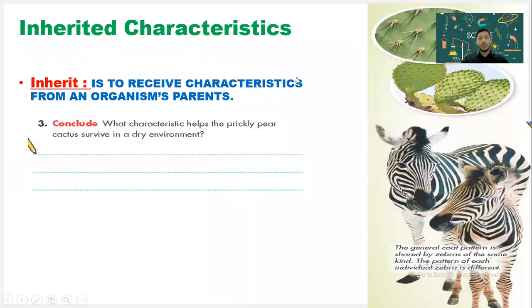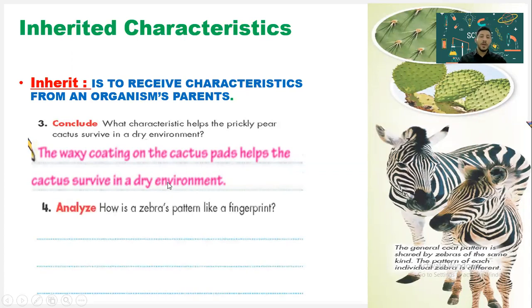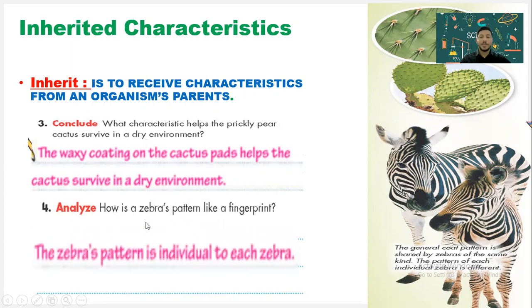What characteristics help the prickly pear cactus survive in a dry environment? Yes, the waxy coating on the cactus helps the cactus to survive in a dry environment. Another question, how is a zebra's pattern like a fingerprint? Right, the zebra's pattern is individual to each zebra.